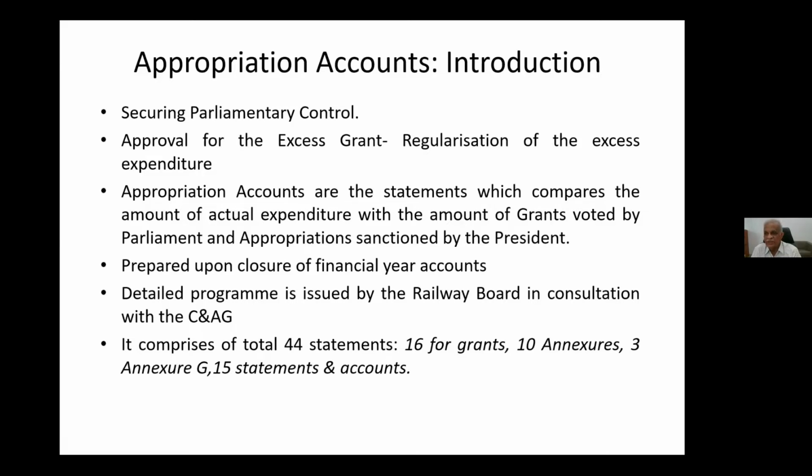सो 10 एनेक्शर्स रहता है और बाद में 3 स्टेटमेंट्स रहता एक एनेक्शर में, वो एनेक्शर है एनेक्शर जी। सो टोटल अभी कितना हुआ? 16 प्लस 10 26, 26 प्लस 3 29 हुआ। और another 15 there are statements and accounts. Under that caption we will be having 15 statements. So this is how total 44 statements will be there.